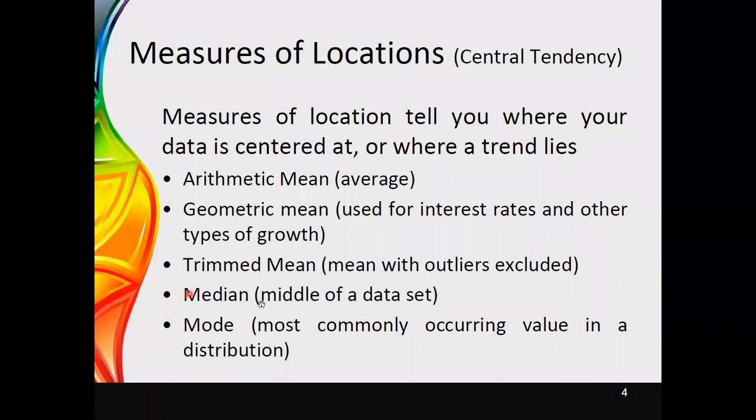The next type of measure of location, or measure used for central tendency, is the median, and the median is said to be the middle of a data set. The midpoint of the data set is said to be the median. Another measure used to identify central tendency is the mode. Mode is the most commonly appearing value in a distribution. These are the measures we use to identify the measures of location. Now we will discuss these cases one by one.